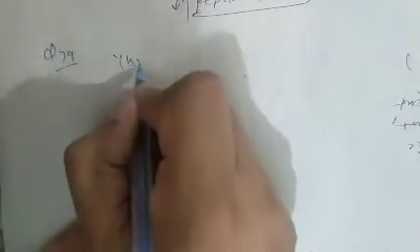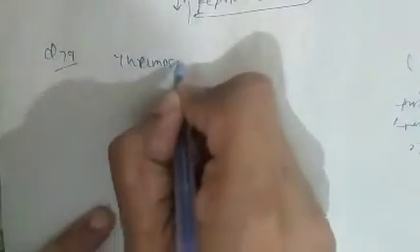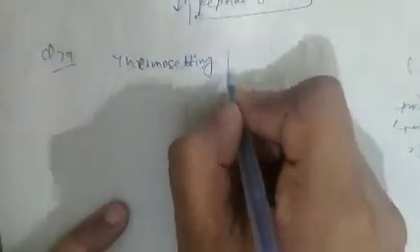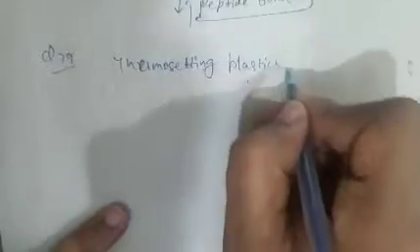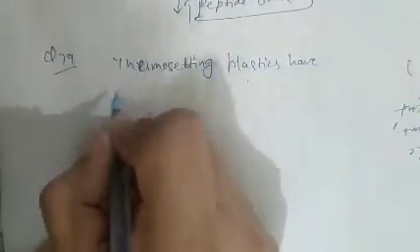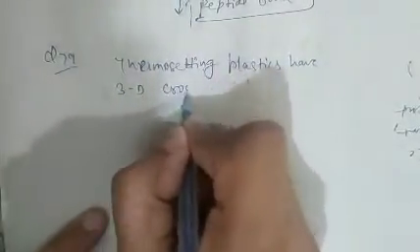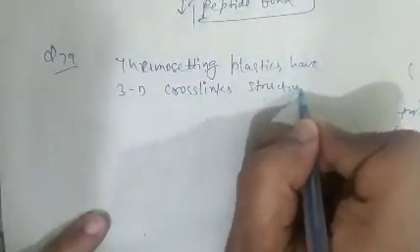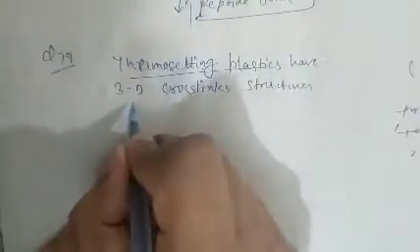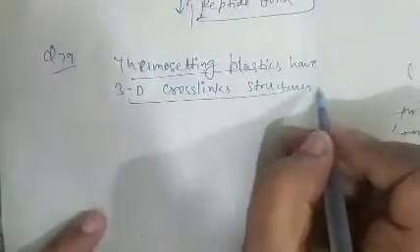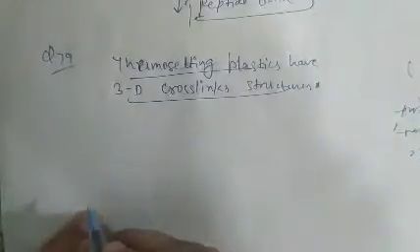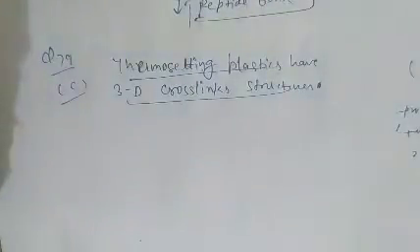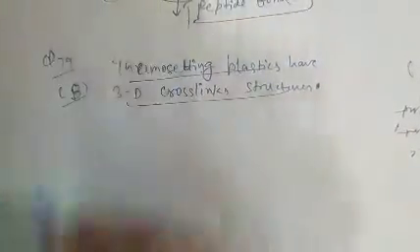As we know, thermosetting plastics have three-dimensional cross-link structures. Hence, question number 79, option B, thermosetting, is correct.